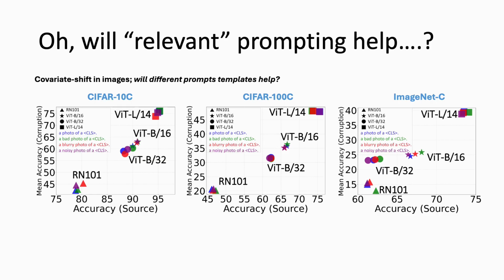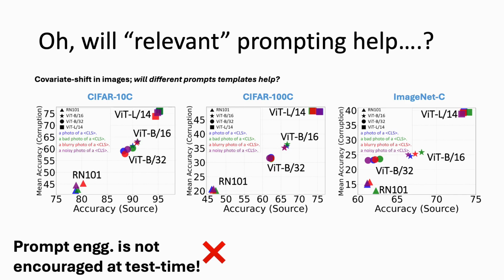It is interesting to observe that irrespective of the backbones used, we do not see any drastic changes in the mean accuracy. A key reason for this is that despite the use of relevant prompts at test time, the text and visual features remain largely independent and unaware of one another, which leads to poor image-text associations.